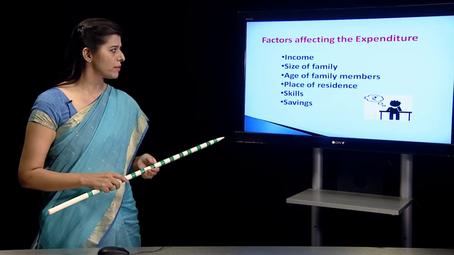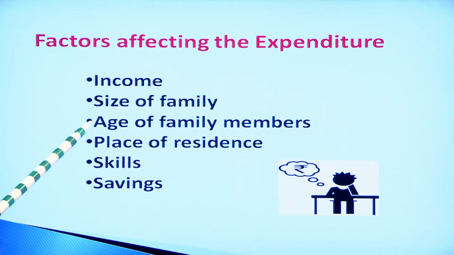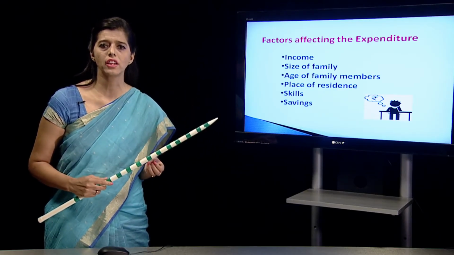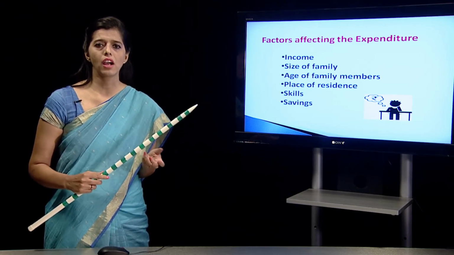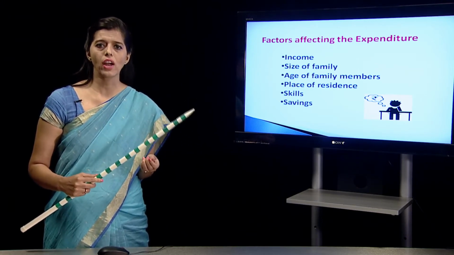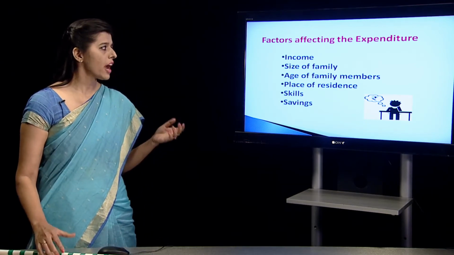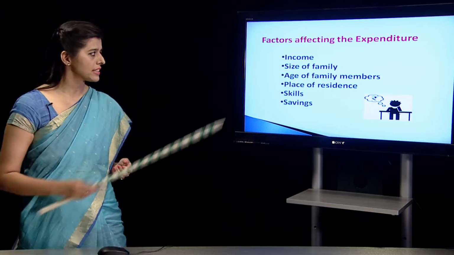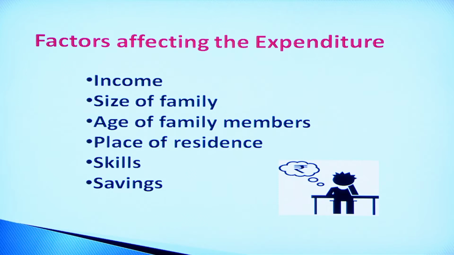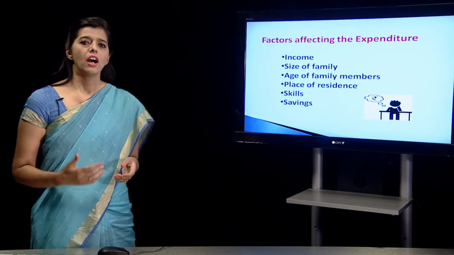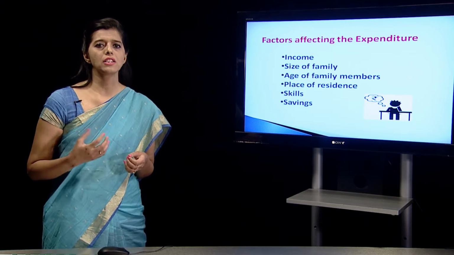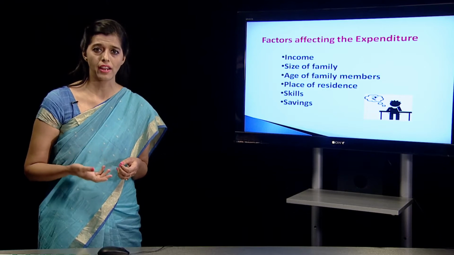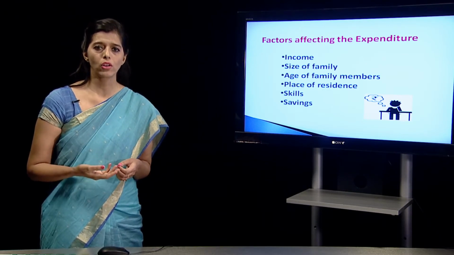When we go to the age of family members, every family has members of different ages. There might be children, there might be old age people, and there might be young adults or middle age adults. So, as per the needs, they have to spend money on their needs. Then place of residence: those who are living in a city, or in a village, or maybe in a small town, the expenditure pattern varies. People living in big cities, their expenditure will be high in comparison to the people living in smaller towns.